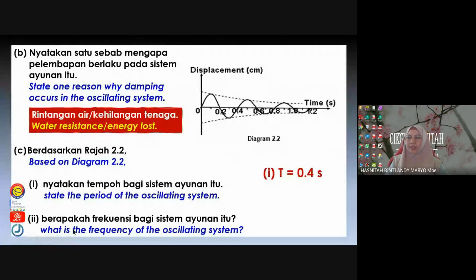How about the frequency of the oscillating system? We can find the frequency from the reciprocal of the period. Yes, so what is the frequency here? The frequency is 2.5. Okay, is it 2.5 hertz? Reciprocal of 0.4 is 2.5 hertz.